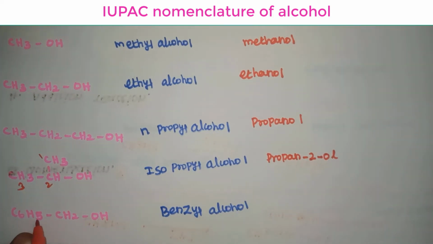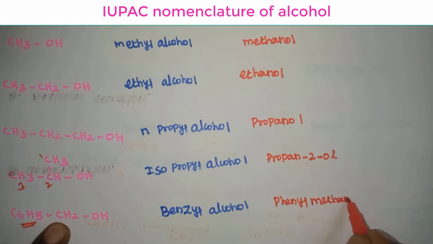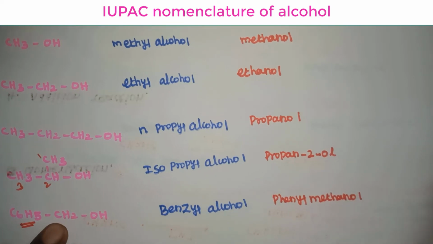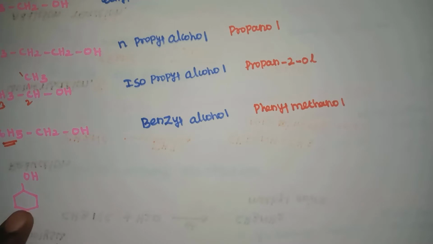Next one, C6H5CH2OH. This is a phenyl group, plus 1 remaining carbon, so phenylmethanol. Next, the common name of this compound is cyclohexyl alcohol.